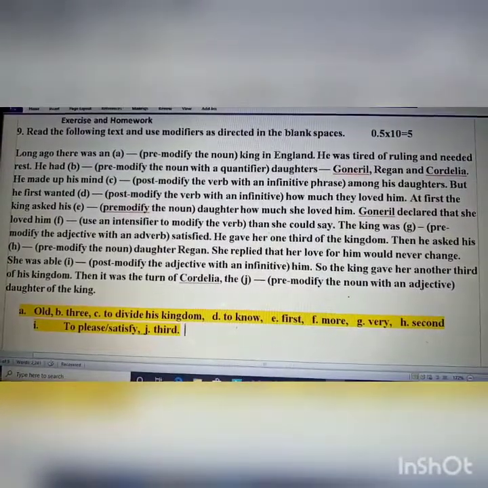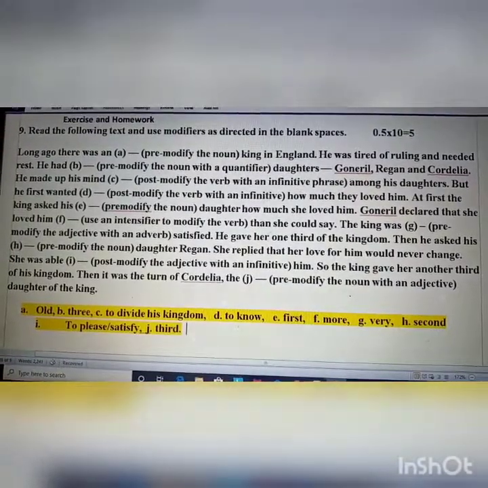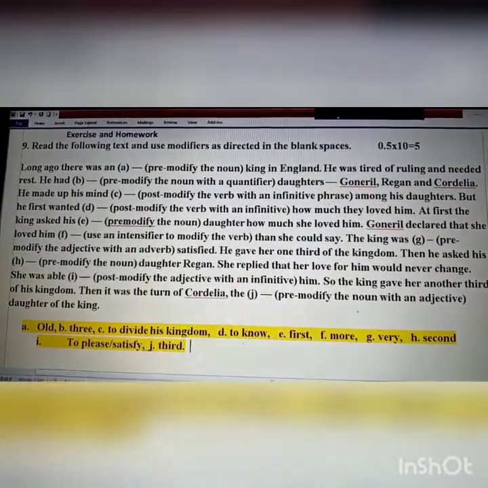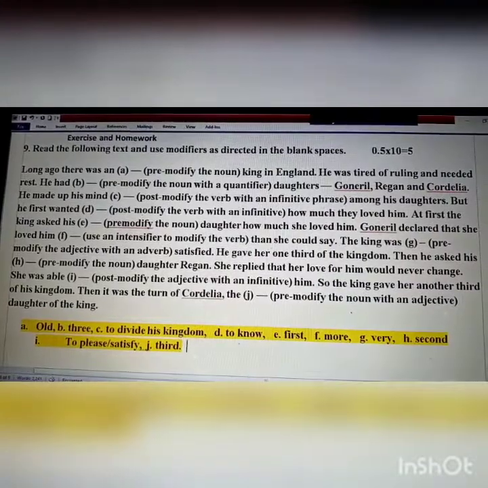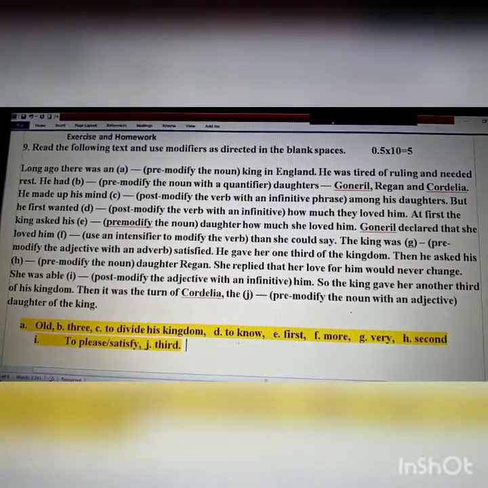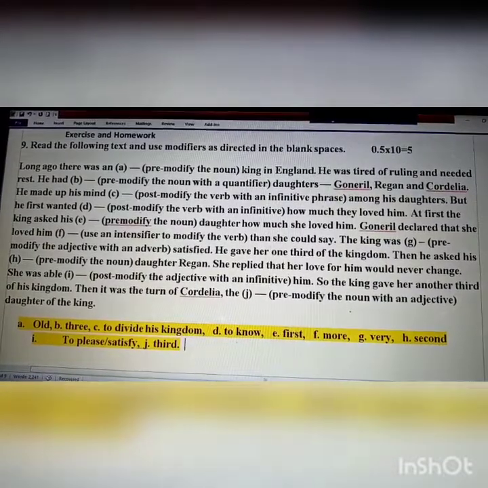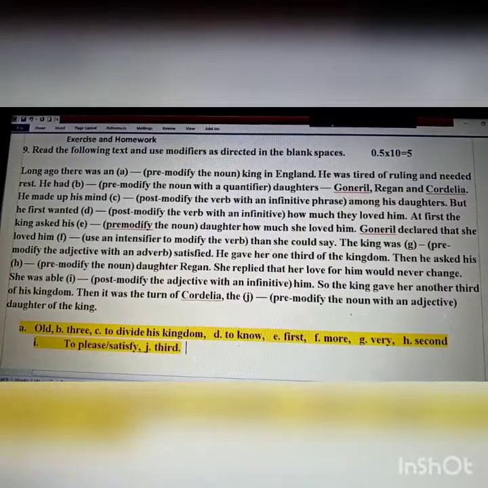Then he asked his daughter Regan. And in the clue, pre-modify the noun. That means we have to use here an adjective, that means a number. Then he asked his second daughter Regan. She replied that her love for him would never change.